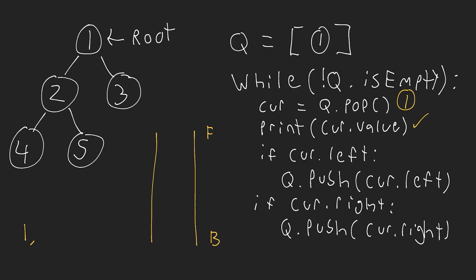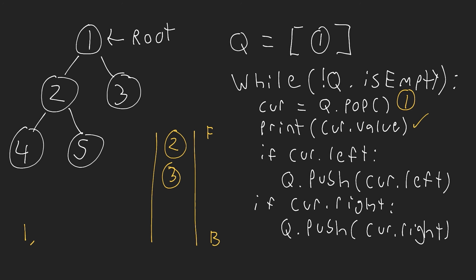Okay, so we've now printed that value. Now we check if current has a left. Well, does 1 have a left? Yes, it does. It has a left of 2, so we're going to add that onto our queue. Okay, so we add that to the front of the queue. Then we check if it has a right. Well, it does have a right. That's right here, so we add that onto our queue from the back, okay? Perfect. So now we have these 2 elements on the queue.